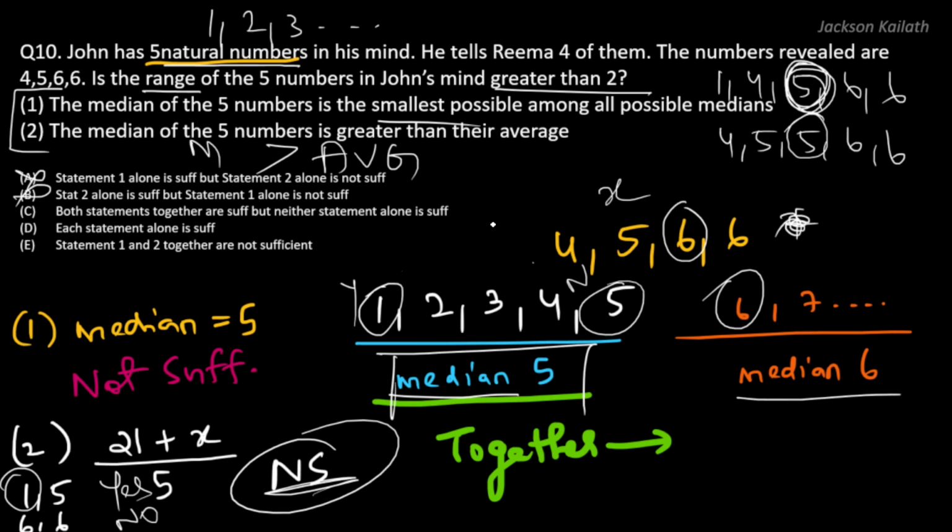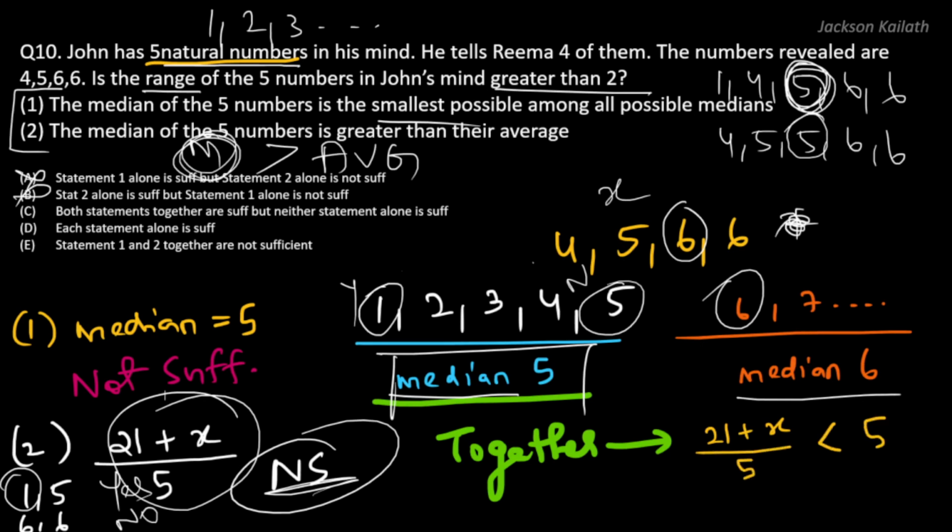Among these, for the median to be greater than the average, (21 plus x) by 5, which is the average, has to be less than 5, because we know that the median is 5. So (21 plus x) by 5 has to be less than 5, or x has to be less than 4, right? When you solve this, 4 and 5 are also out and we are left with only 3 possibilities, 1, 2 and 3.